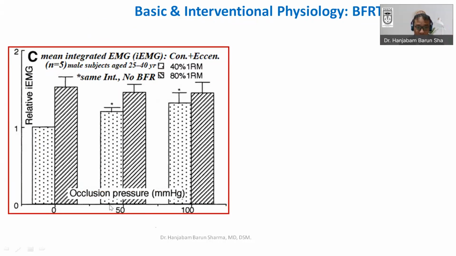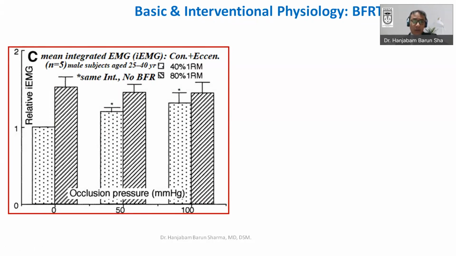If you increase the occlusion pressure, the relative EMG pattern is approximately the same. But where there is no occlusion, you can see that the recruitment of the muscle fibers, or relative integrated EMG, is higher for higher load. This is 80% of RM. Naturally it has to be high, because muscle recruitment happens at a higher load.